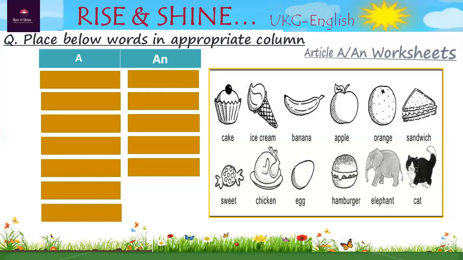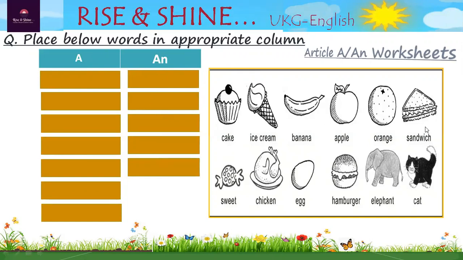Place below words in appropriate column. Columns are A and An. The word for which we can use the article a, we write below the column A. For words before which we can use the article an, we write down below the column an.